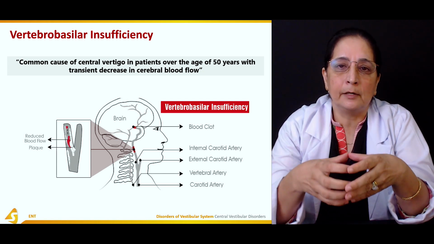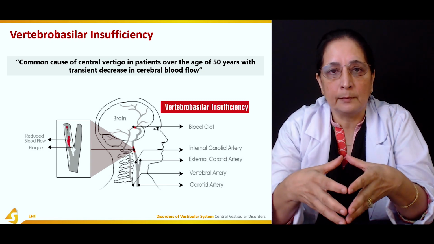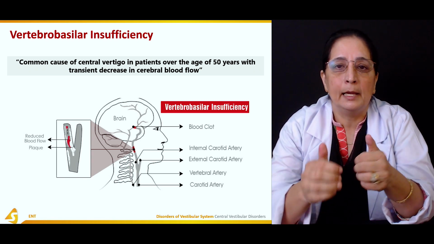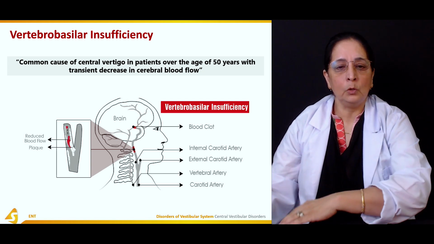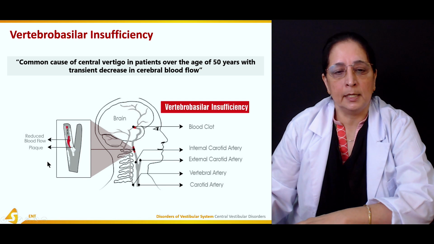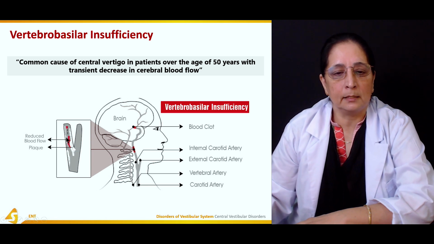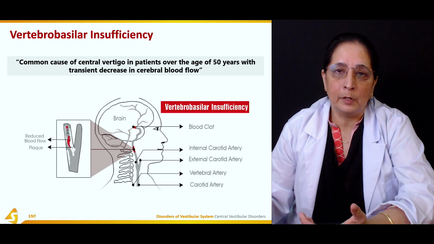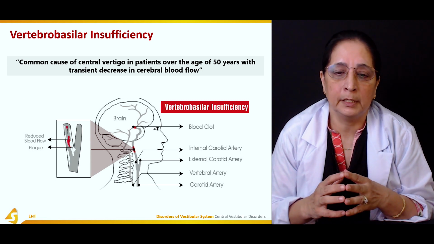And when there is a decrease in the blood supply, it leads to decreased supply of oxygen, and it leads to insufficiency, and it can cause different complications and problems. So one very common cause is formation of plaques with the aging, and sometimes these plaques form a thrombus, or an embolus is formed from the thrombus, and it can cause obstruction of the blood vessel.